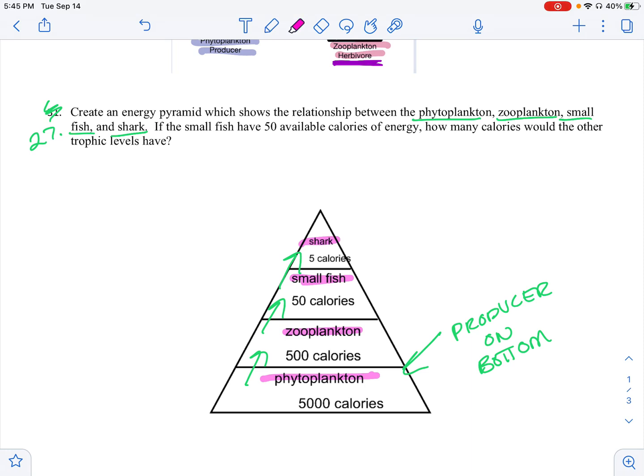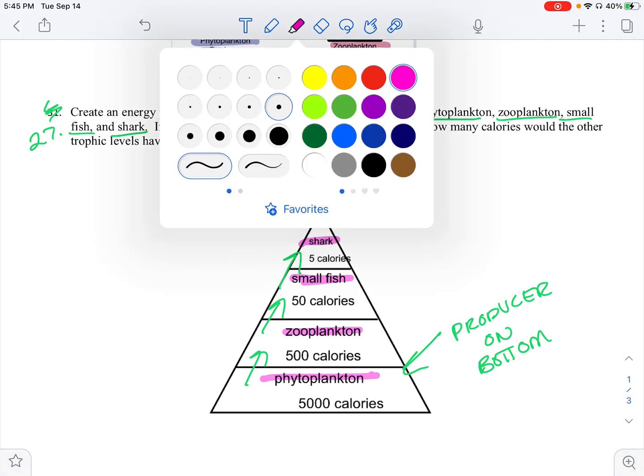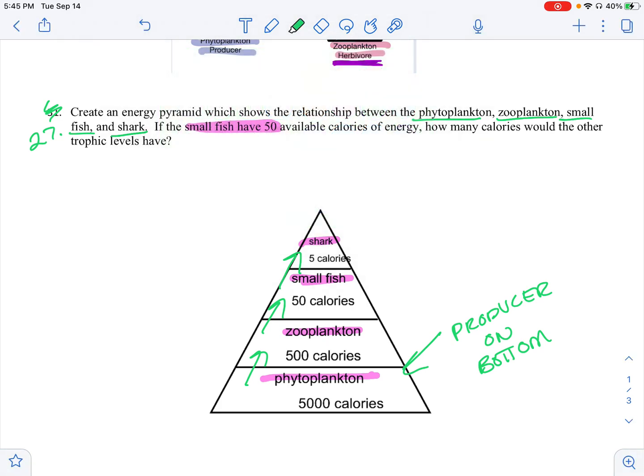Okay, I'm going to keep reading my question. The question says, if the small fish have 50 calories, how many calories do the others have? So I gave my small fish 50 calories. So that was really important that you put the 50 here, okay? And you didn't put it anywhere else on the energy pyramid. If you started down here with 50, then you would have gotten this whole thing wrong. So notice it says the small fish have 50.